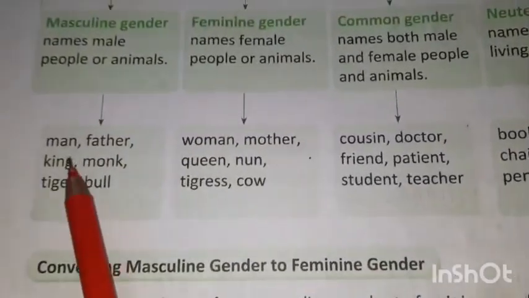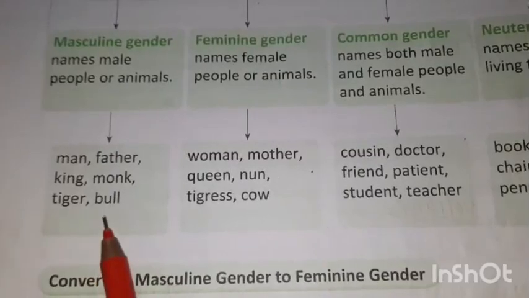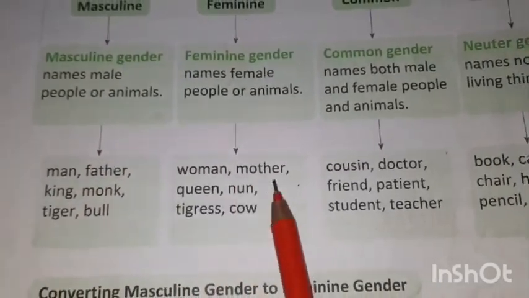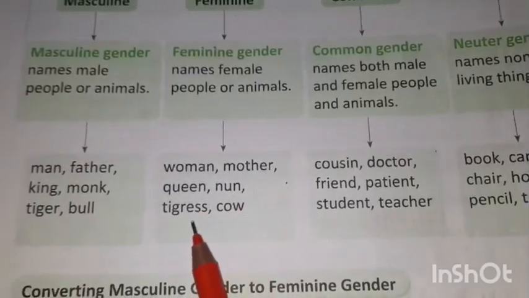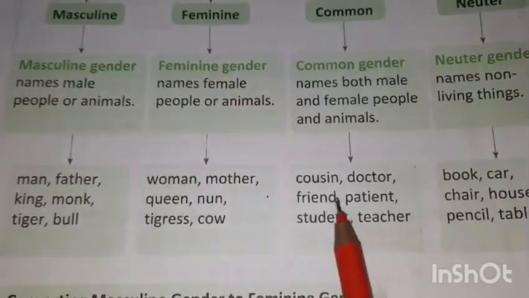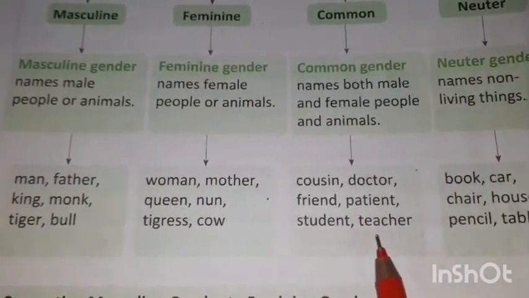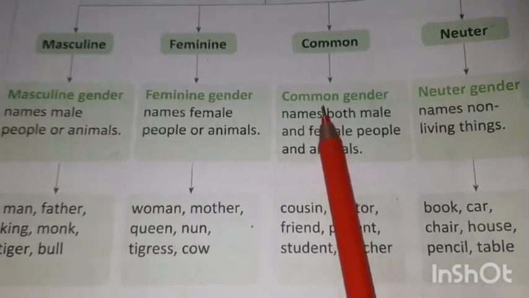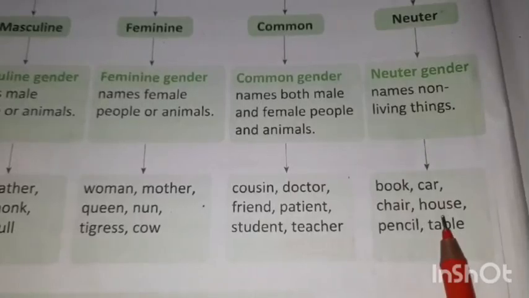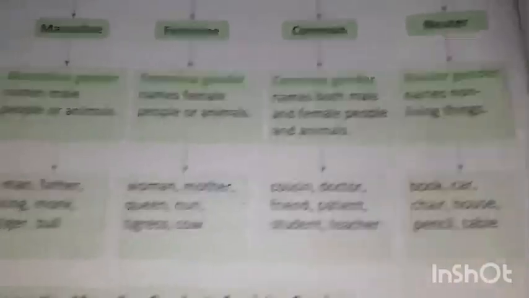For example, man, father, king, monk, tiger, bull are masculine gender. Woman, mother, queen, nun, tigress, cow are feminine gender. Cousin, doctor, friend, patient, student, teacher are common gender. Book, car, chair, house, pencil, table are neuter gender.